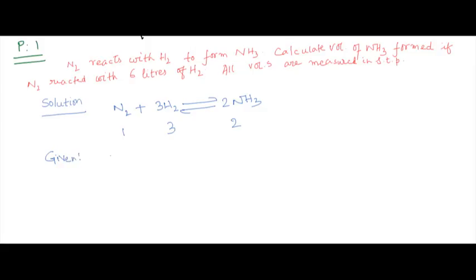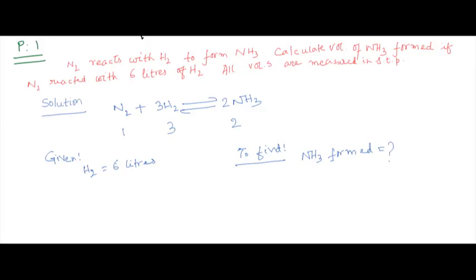Given H2, 6 liters. What is asked to find? We do not know what is the amount of NH3 formed.